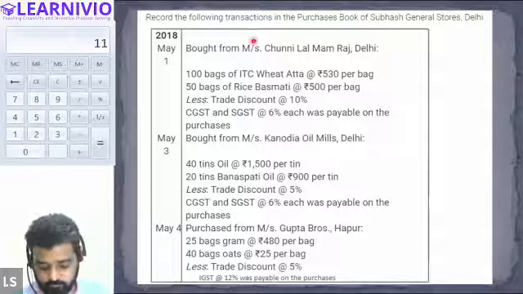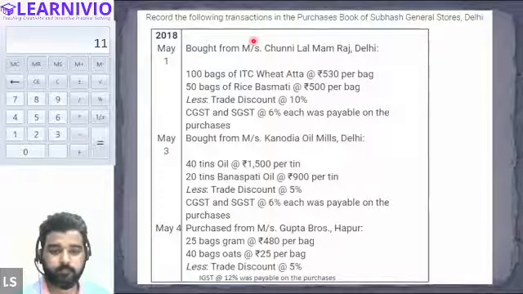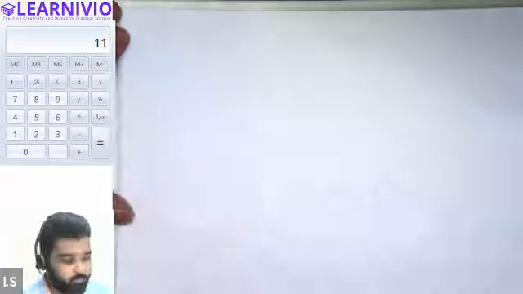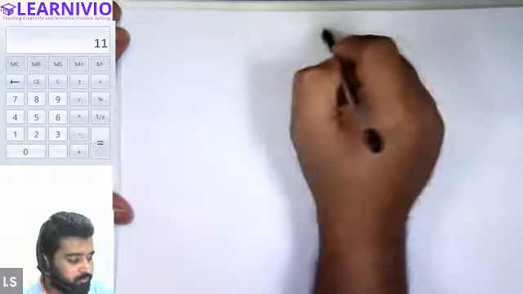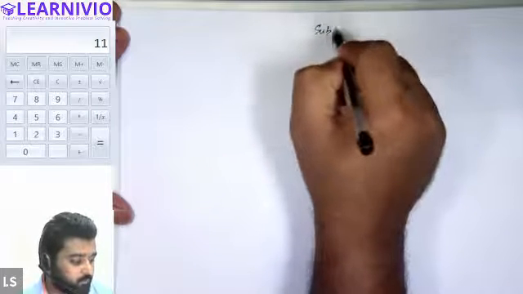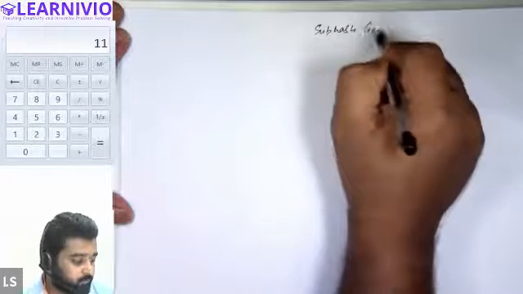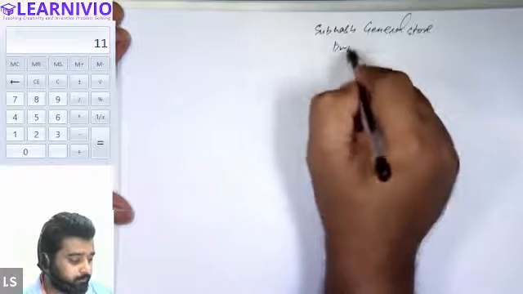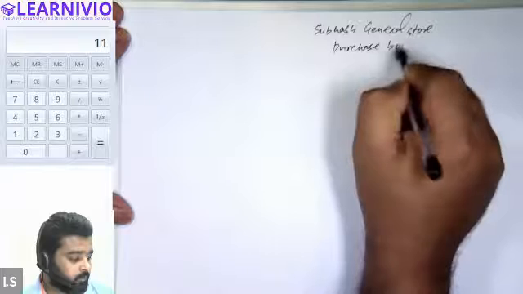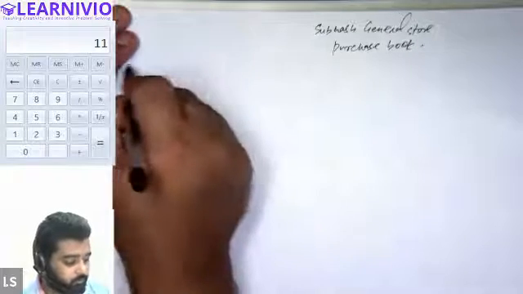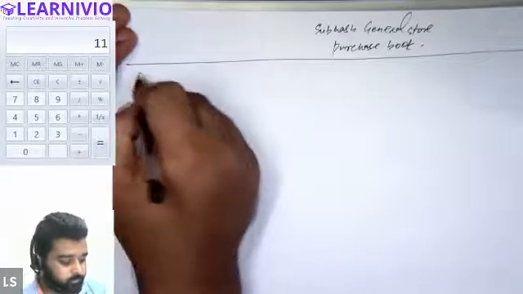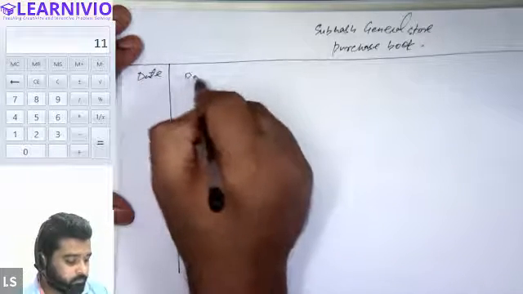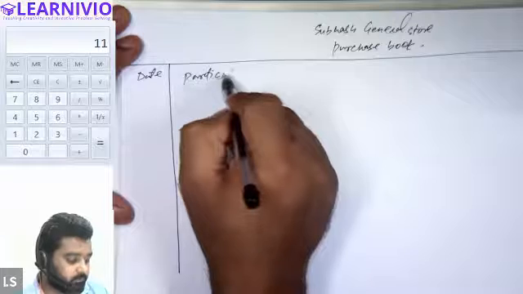First of all, what we will be writing: this is a purchase book for Subhash General Store, purchase book. First, make a column for date, then particulars, or you can also write details of the supplier.